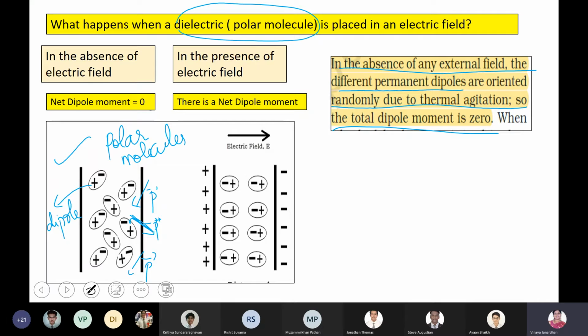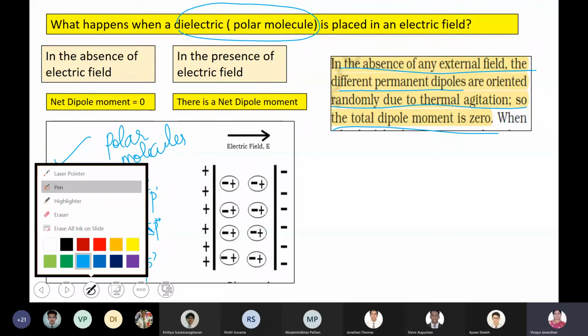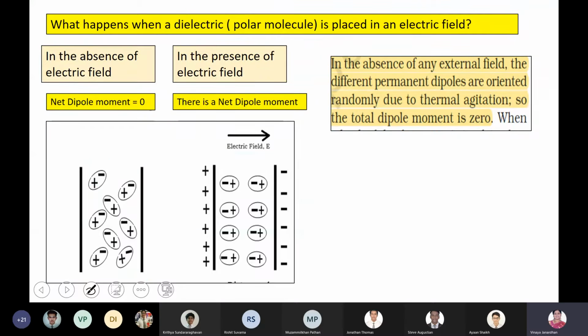Is that clear? 12B? Hitesh, Jatin, Johan, Jonathan. Is that clear, boys? Yes, ma'am. Okay.